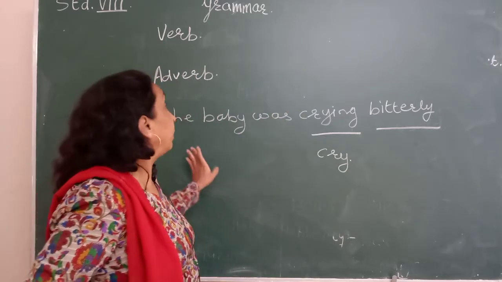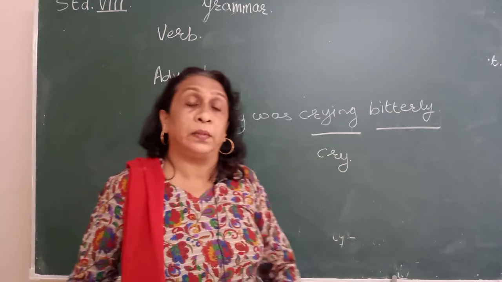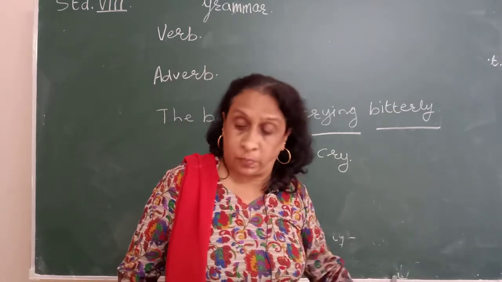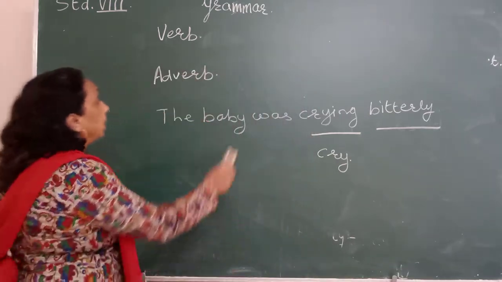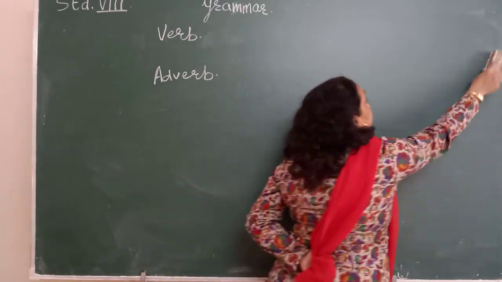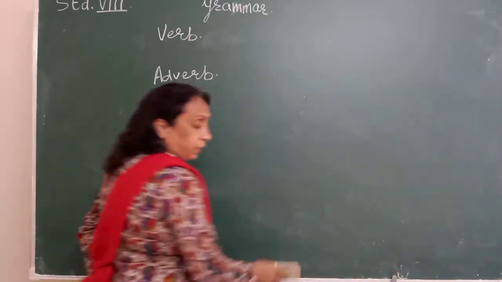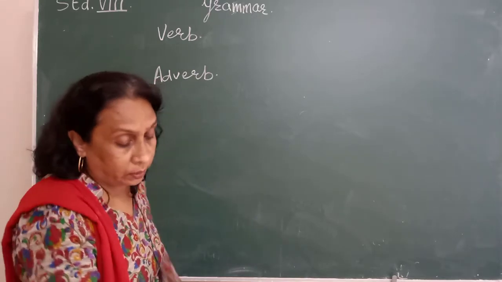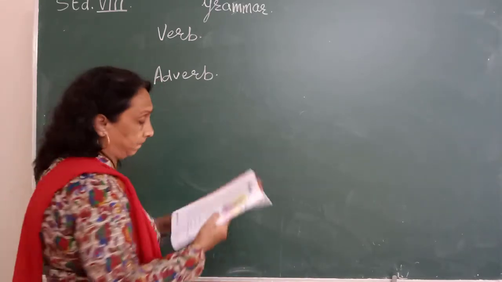Okay, so adverb is a word that tells us more about a verb. What is a verb? A verb is an action word. So now write the definition of adverb which I am giving on the board and write it down. Okay, write in your notebook.